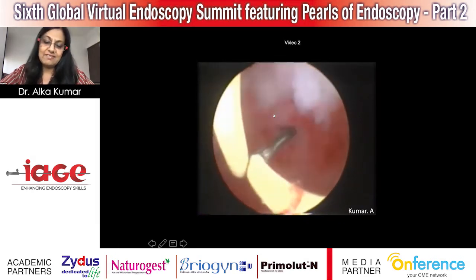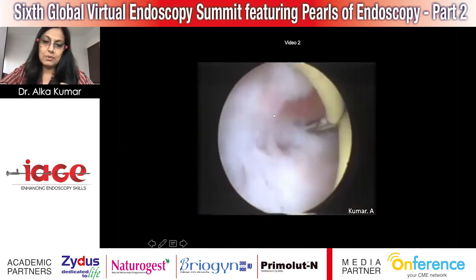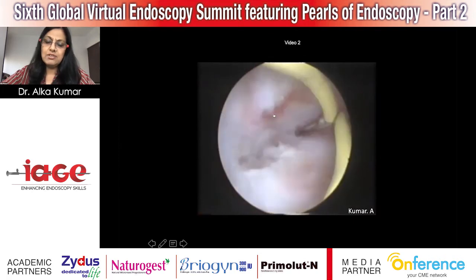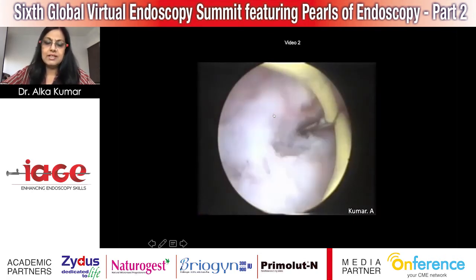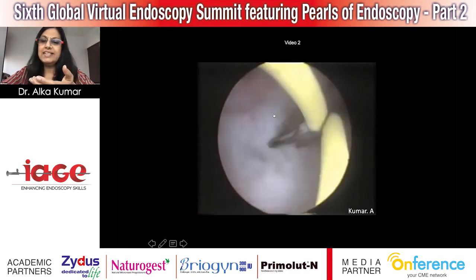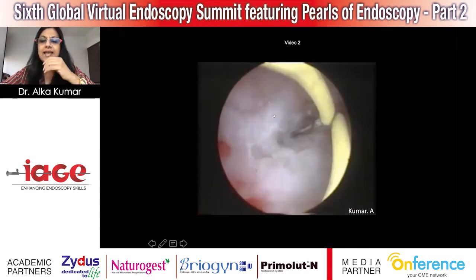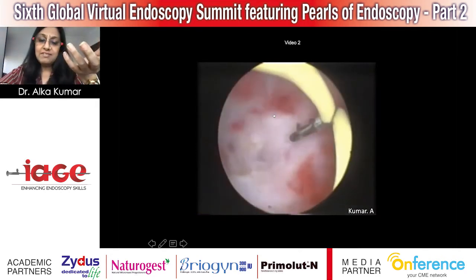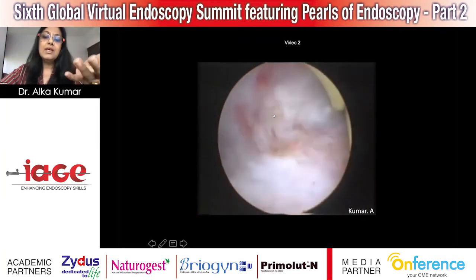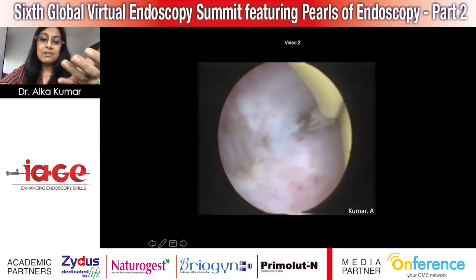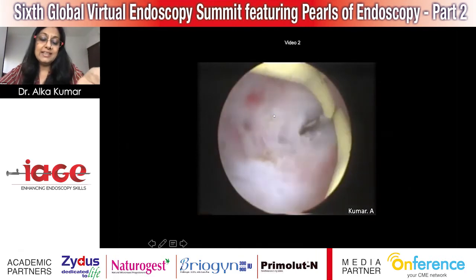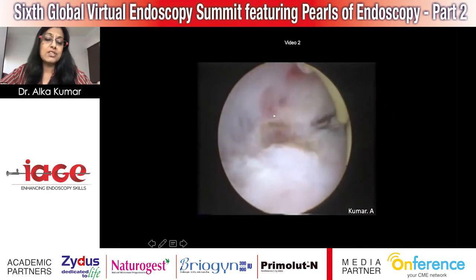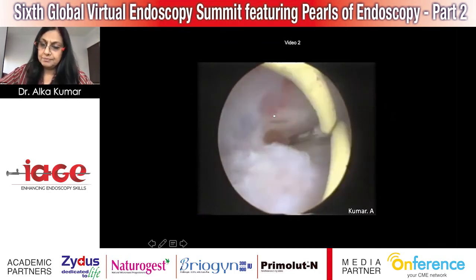Now the other side, when we rotate to the other cornu, the tubal ostia is just not visible. The idea in adhesiolysis is always that you try to restore the anatomy of the uterus. Basically the three landmarks: both the tubal ostia and the endocervix. It's an inverted T shape, so that is what you keep in your mind. But even if you can't reach the ostia, it is a good idea to at least try to locate it. In this patient, we had to almost do a lateral metroplasty, and we had to use the energy source because it was just not possible to do it any other way.